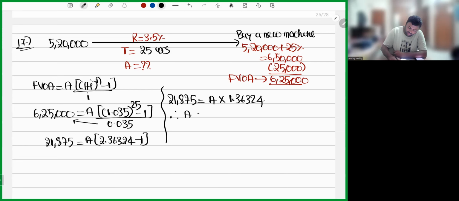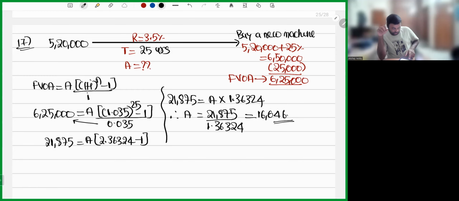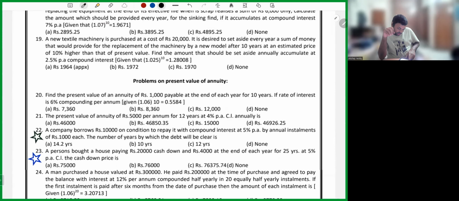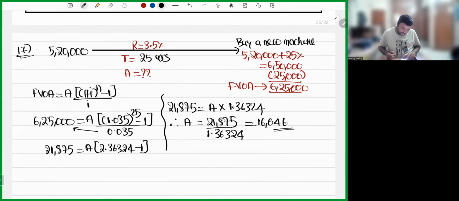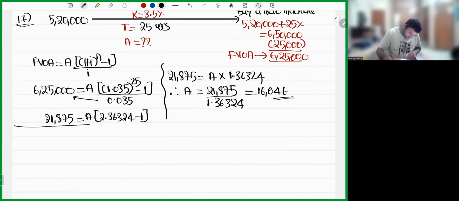Therefore A is equal to 21,875 divided by 1.36324. So you will get 16,046.33. So approximately the answer is 16,046. I hope all these points are clear, my dear friends.